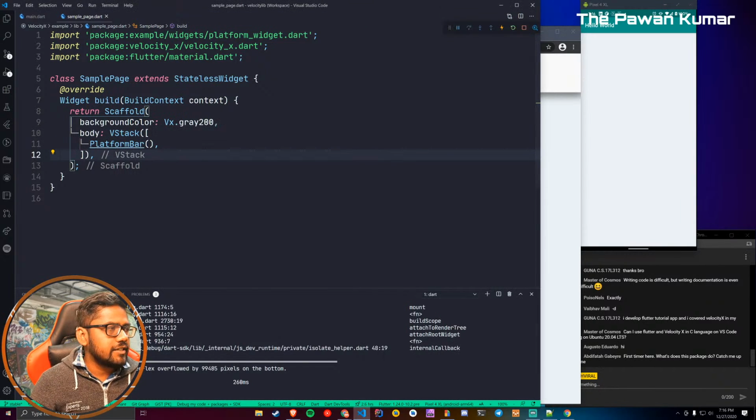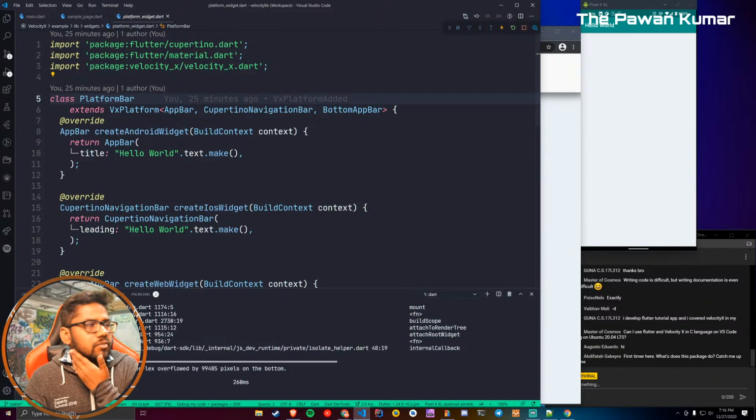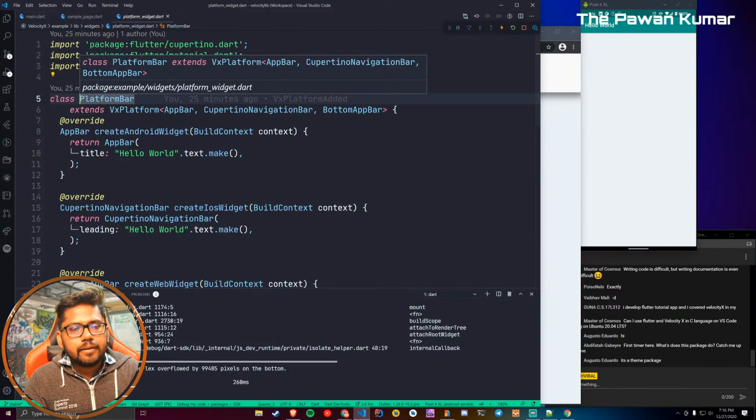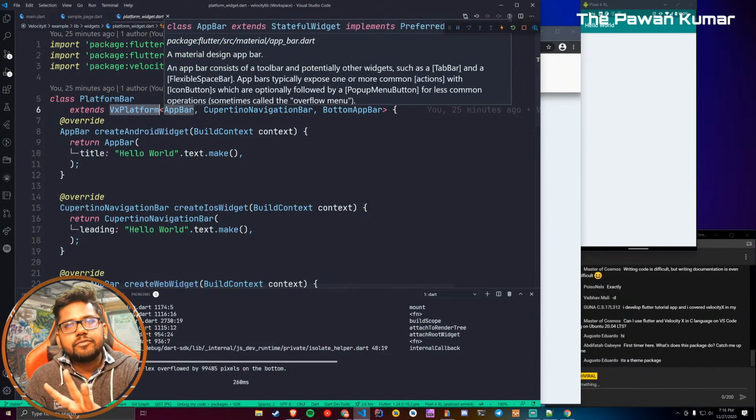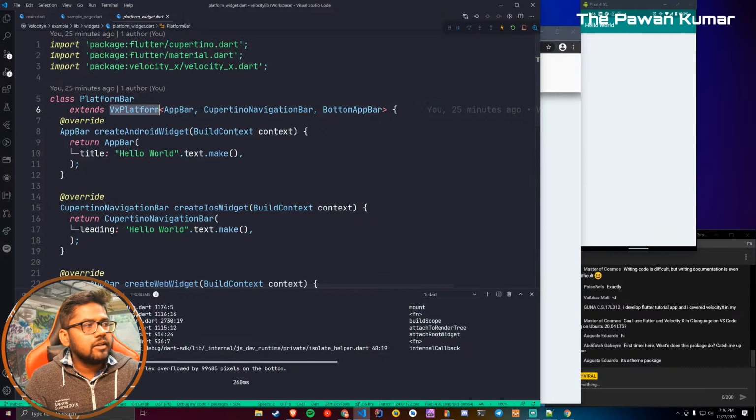So basically if you go inside platform bar, what you have to do is extend VX platform, where you can give three kinds of widgets, they can be the same as well. So you can see the first generic parameter is app bar, second is Cupertino navigation bar, and third is bottom app bar, right?